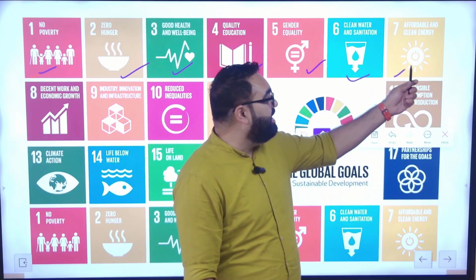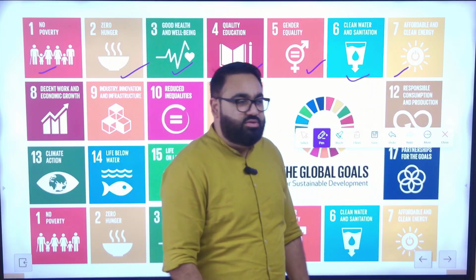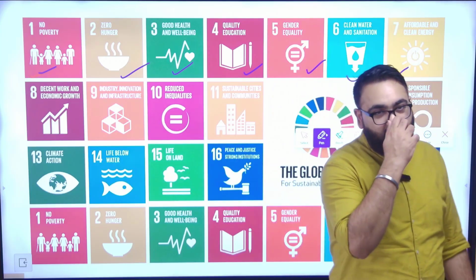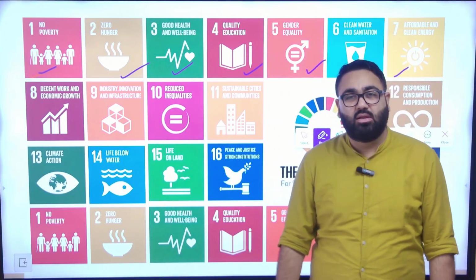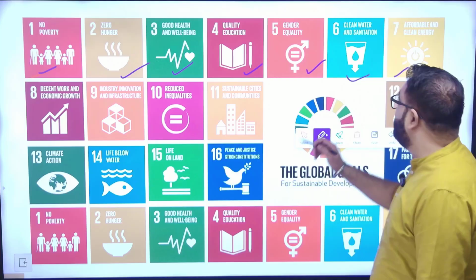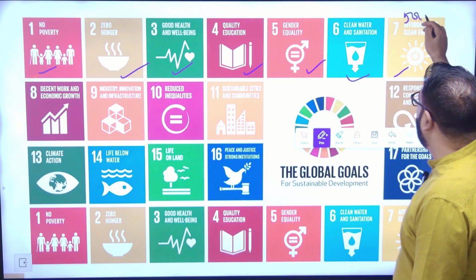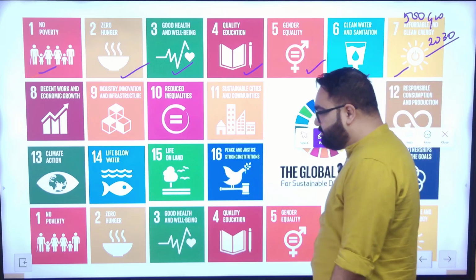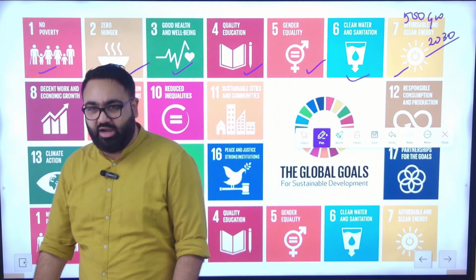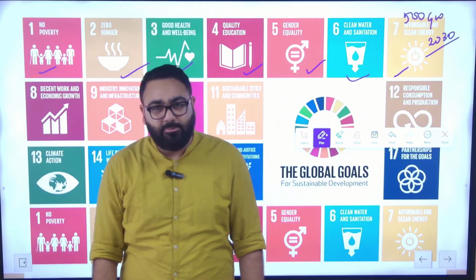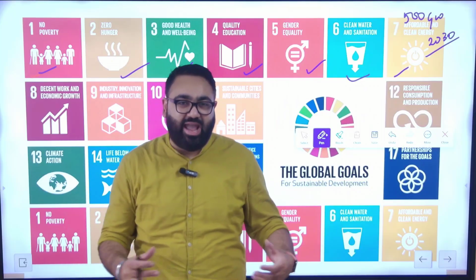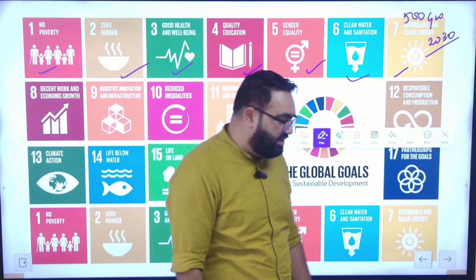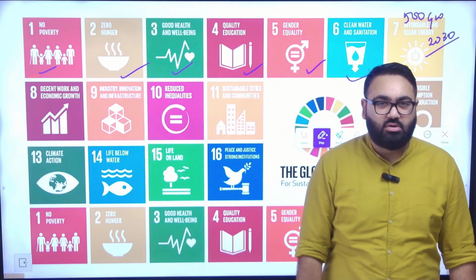Number 7, affordable and clean energy. This is where India has been focusing on renewable energy. We discussed this earlier as well. India aims to achieve a target of 500 gigawatts of renewable energy by 2030. We have crossed the 200 mark already. We are doing pretty well on solar. The government is betting heavily on green hydrogen now, but let's see how that turns out.